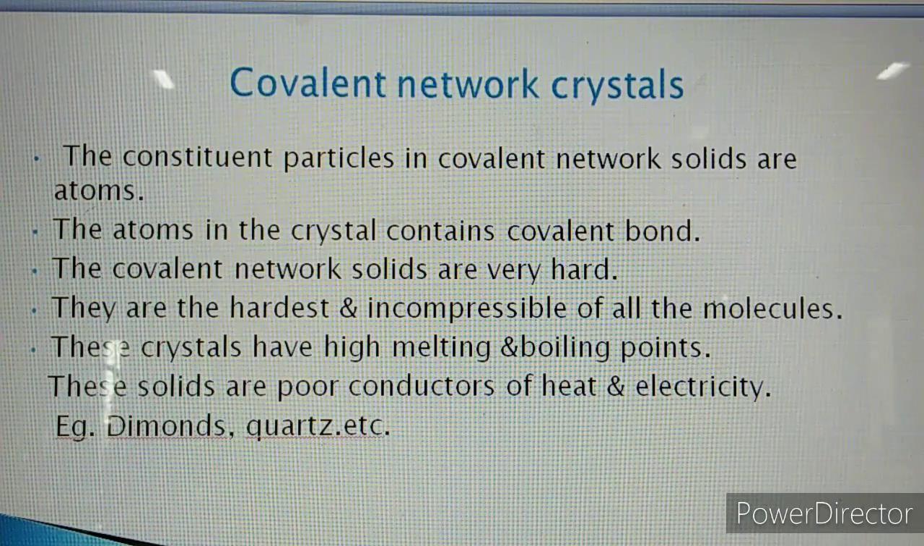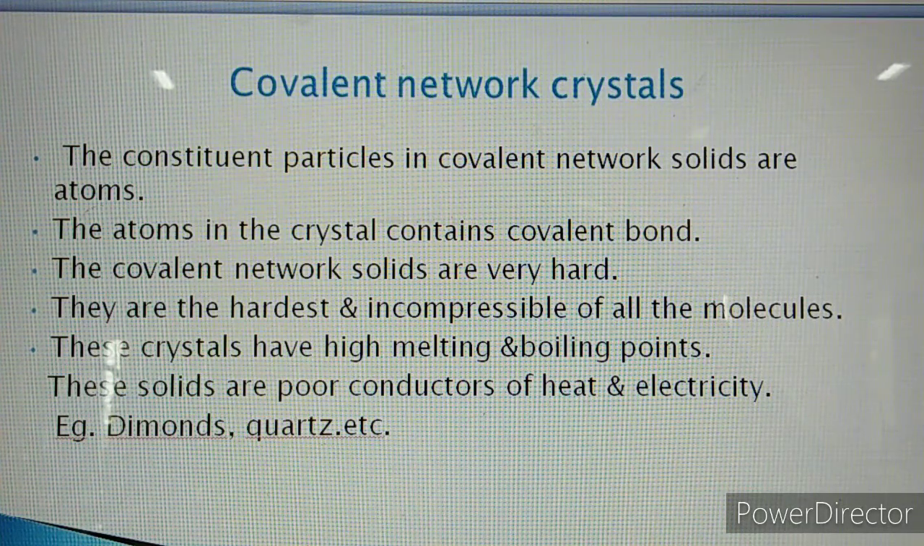Now the fourth type is covalent network crystals or covalent network solids. So what are covalent network solids? In covalent network solids, the constituent particles are atoms. The atoms in this crystal are held by covalent bonds. The covalent network solids are very hard. They are the hardest and incompressible of all the solids. These crystals have high melting point and boiling point. These solids are also poor conductors of heat and electricity.